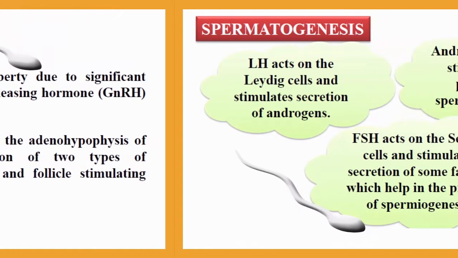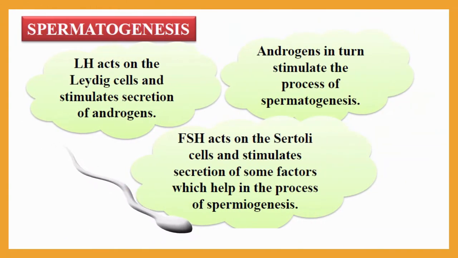So now let me see what is the action of LH and FSH. LH acts on the Leydig cells, so be very clear about this. LH, that is luteinizing hormone, will act on the Leydig cells, and as a result it will stimulate the secretion of androgen, and the Leydig cells will start secreting testosterone. FSH acts on the Sertoli cells, that is the nurse cells, and it will stimulate the secretion of some factors which help in the process of spermiogenesis.